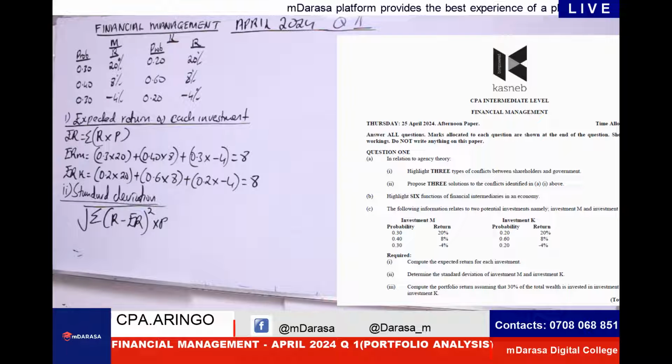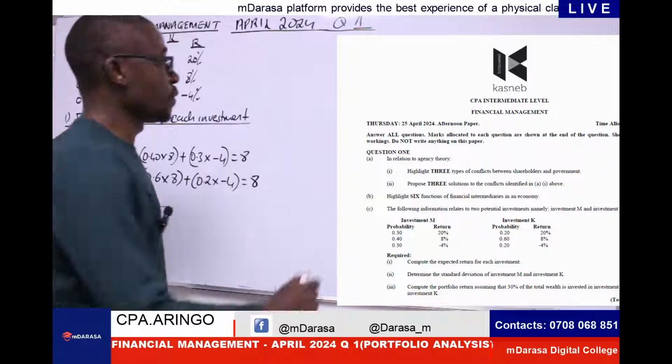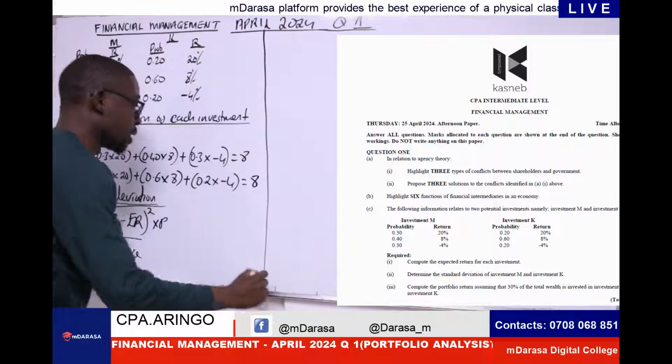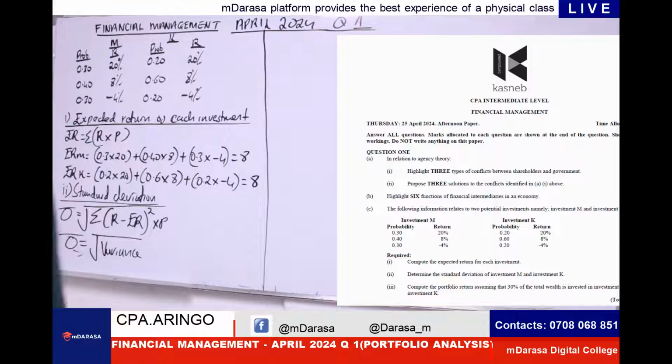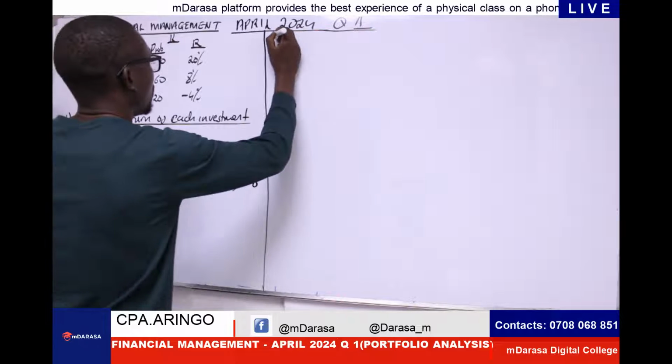That should give us, of course, our standard deviation. Or in other words, you normally tend to take it as what? Square root of your variance. Square root of your variance, as simple as that. So if I told you to check this question here, see how this will be very easy, and you're going to agree with Mwalimu that this question, we were supposed to get all the marks, all the marks. So at this point, let us work out for each security or investment.